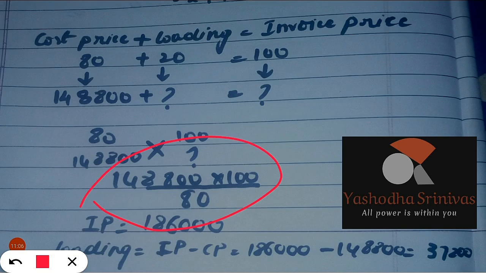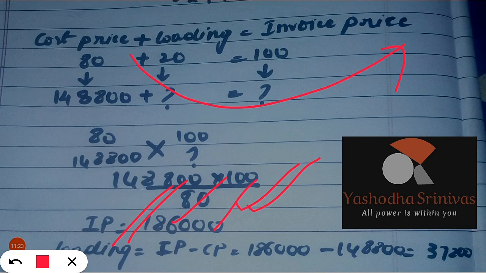Cross multiply this: 1,48,800 into 100 divided by 80, then you will get invoice price as 1,86,000. If you want to calculate the loading, then shift this cost price to the right hand side. It will be invoice price minus cost price. It is 1,86,000 minus 1,48,800, which is 37,200. So this is the final answer which you get.